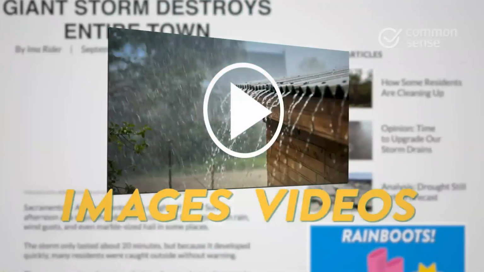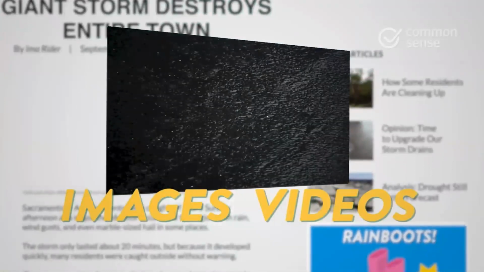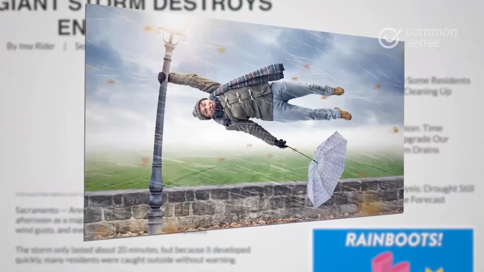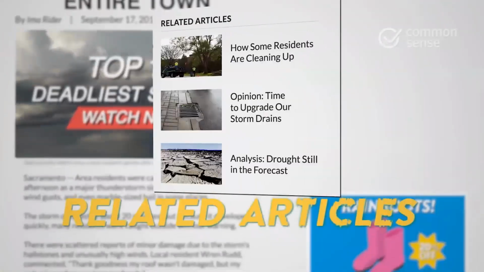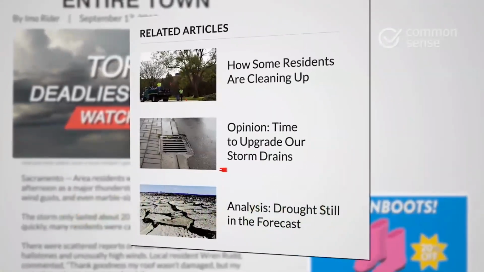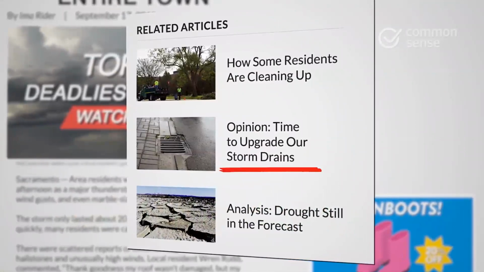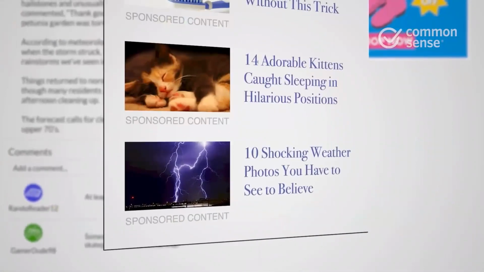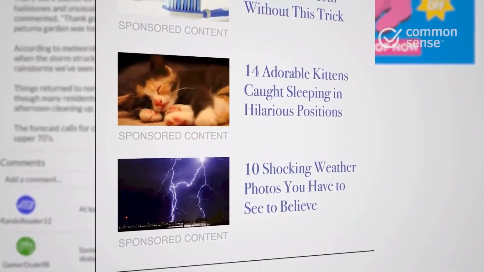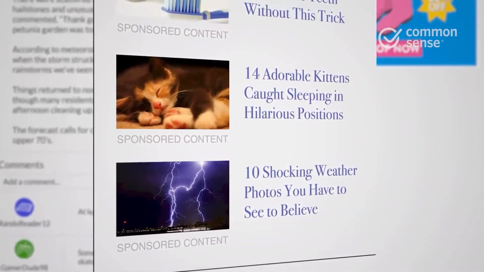Images or videos help introduce the story and show details that words can't. But pictures that seem too crazy to be true or ads before a video could be misleading. Related articles can be useful, but keep an eye out for pieces that don't report just the news. Sponsored content is links to things on other websites, but watch out for clickbait. Don't let shocking headlines or wild images trick you into clicking.